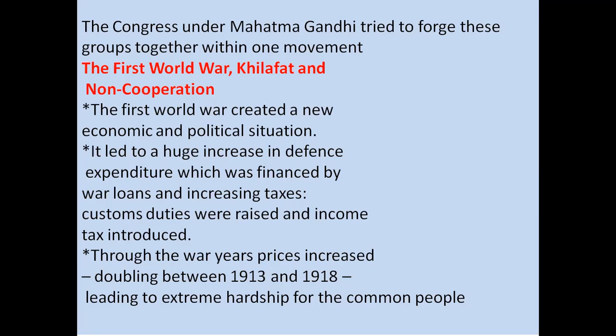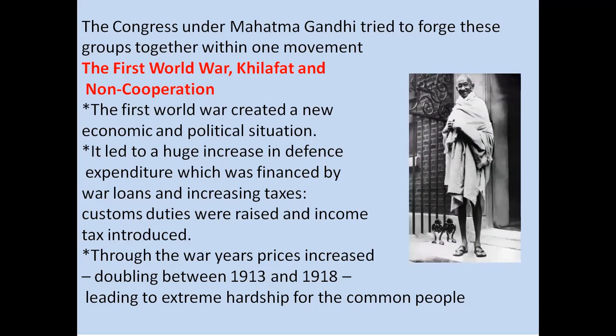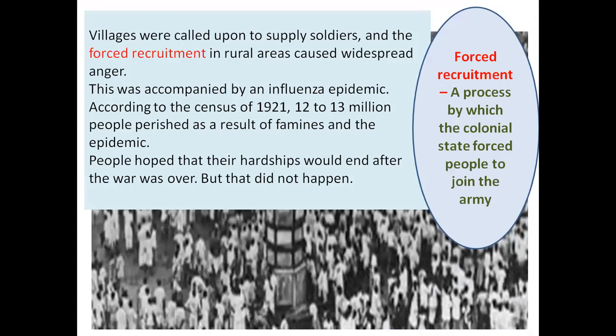The Britishers wanted more and more money for fighting the war. They needed money, and they wanted to spend it on the army, so they increased the tax to fulfill their expenditures. Tax was increased, custom duties were also raised, income tax was introduced, new taxes were introduced in our country, and the prices of commodities in India also increased. So this was the problem during that time.